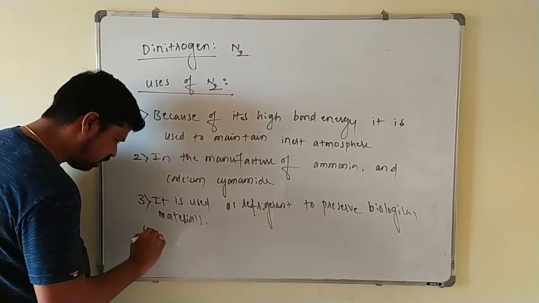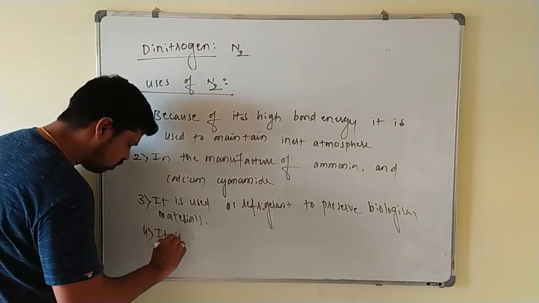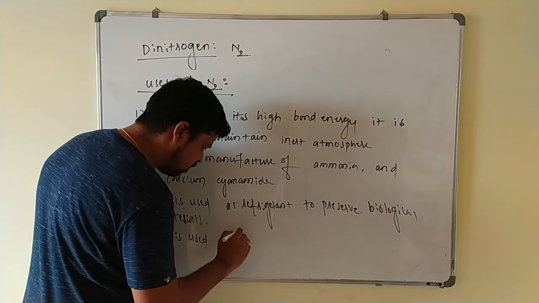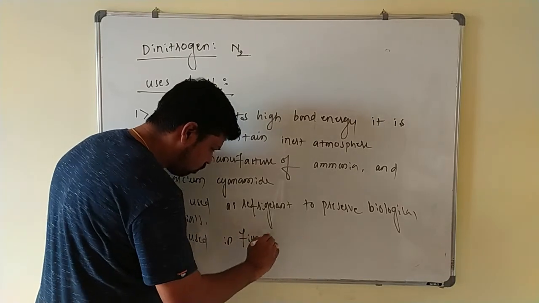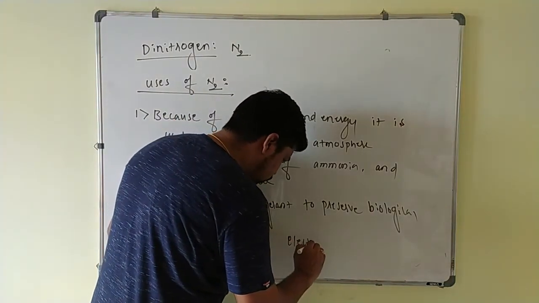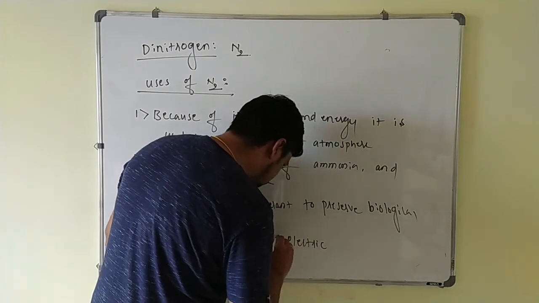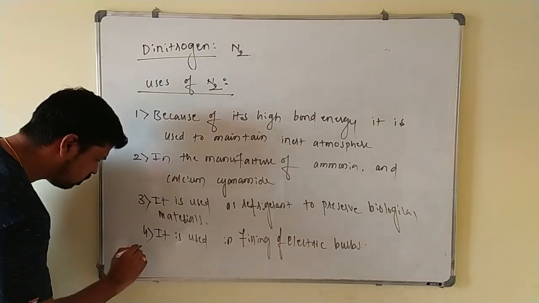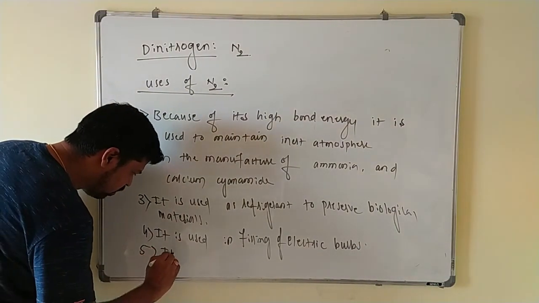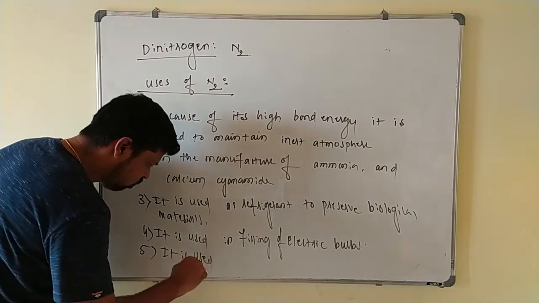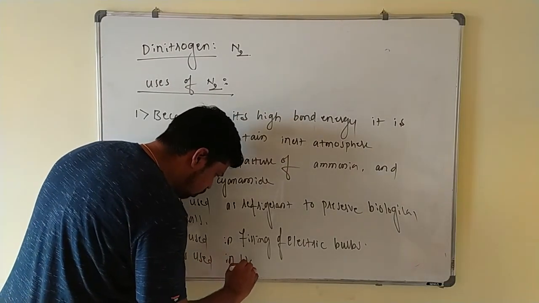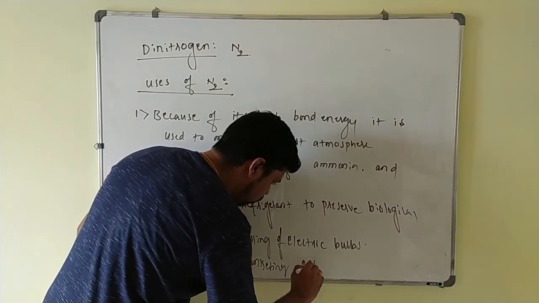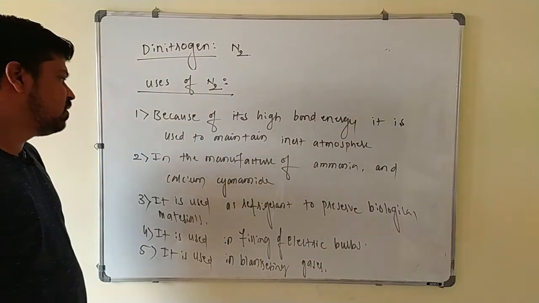Fourth one, it is used in filling of electric bulbs. It is also used in blanketing gases.